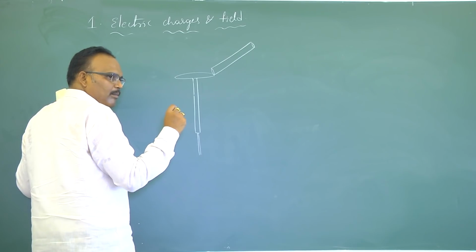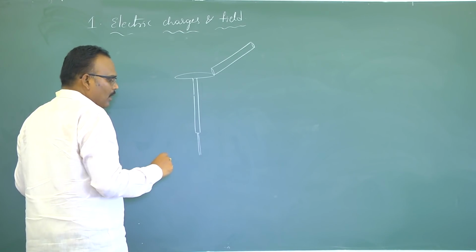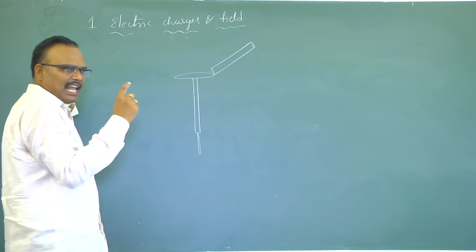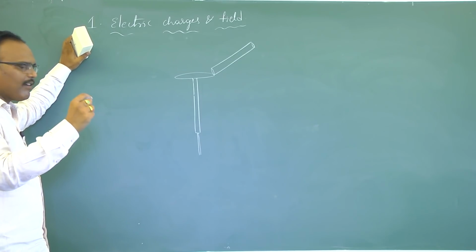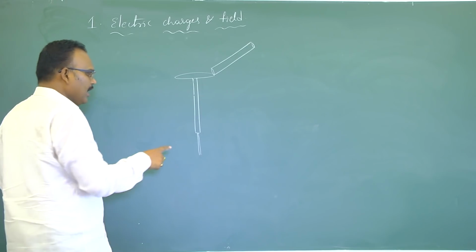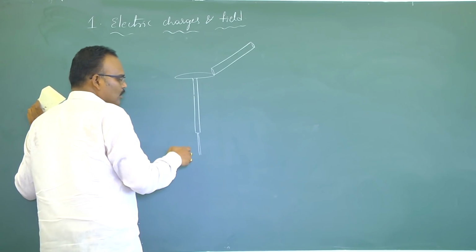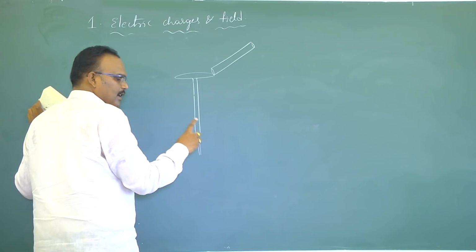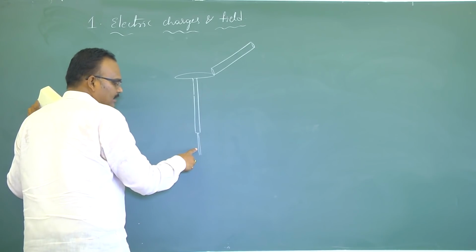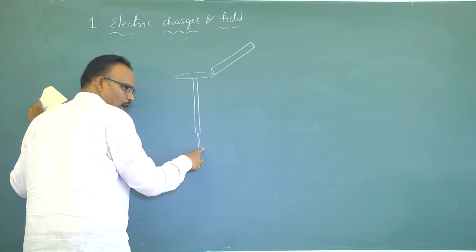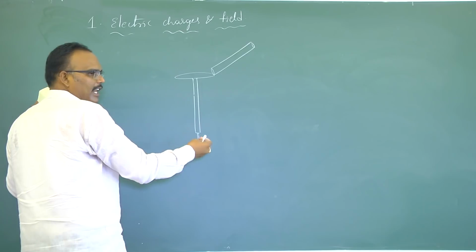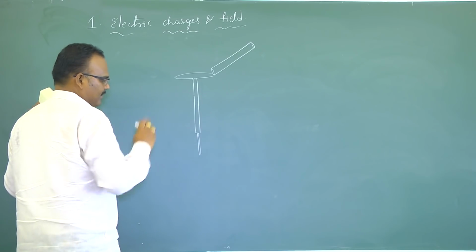You remember, here is one important point you have to understand. If two objects are identical, meaning dimensions, shape, material, everything is the same, then we say those two bodies are identical. Here the gold leaves are identical. So the same amount of charge resides on each gold leaf. Here charge is Q, and here also charge is Q, because they are identical. The flown charge will be divided equally between the gold leaves.